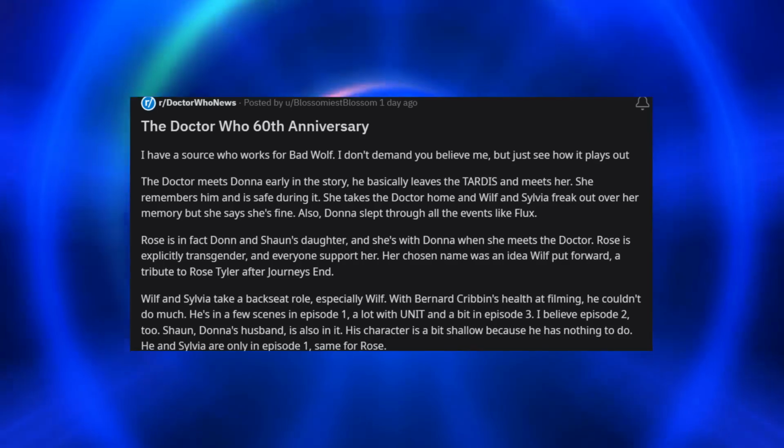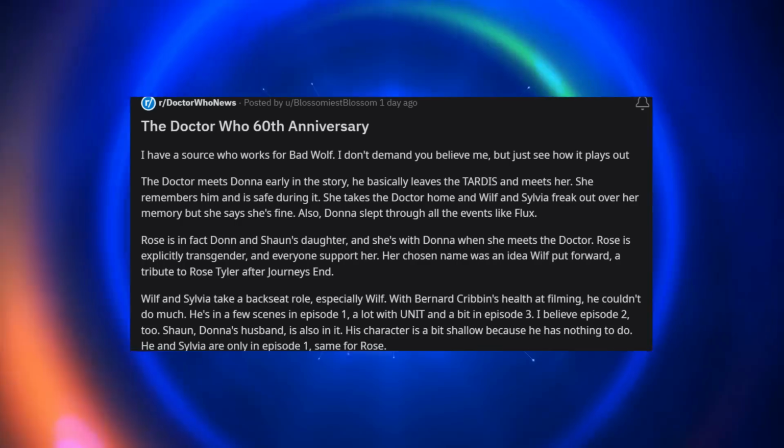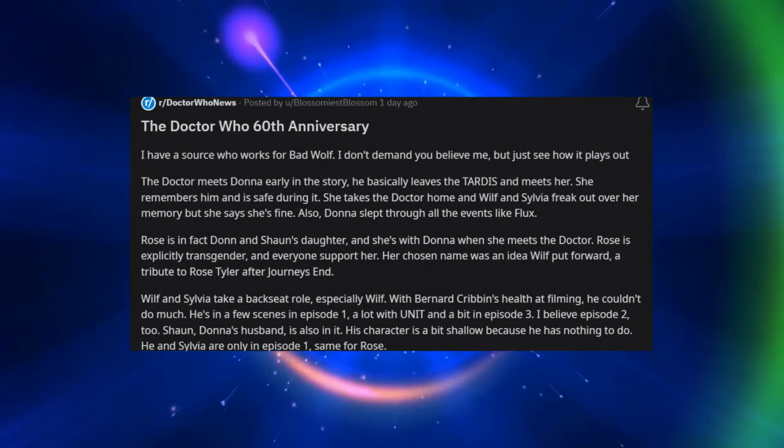So this one is from Blosmius Blossom, undoubtedly a reference to the 13th Doctor's final lines in Power of the Doctor. The Doctor Who's 60th anniversary. I have a source who works for Bad Wolf. Don't we all? I don't demand you believe me, but just see how it plays out.